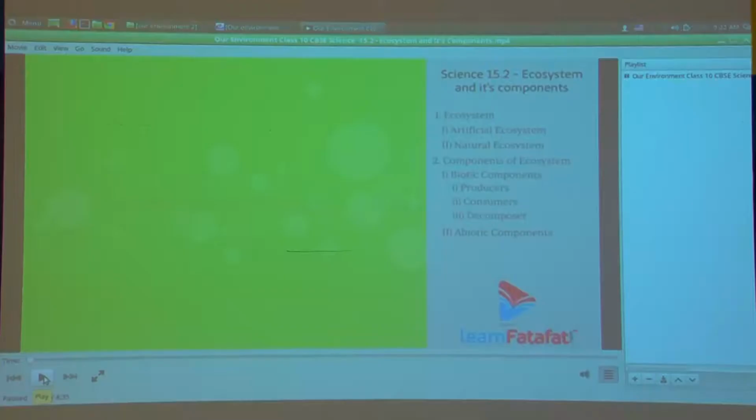We'll just see a small video. Ecosystem and its components.